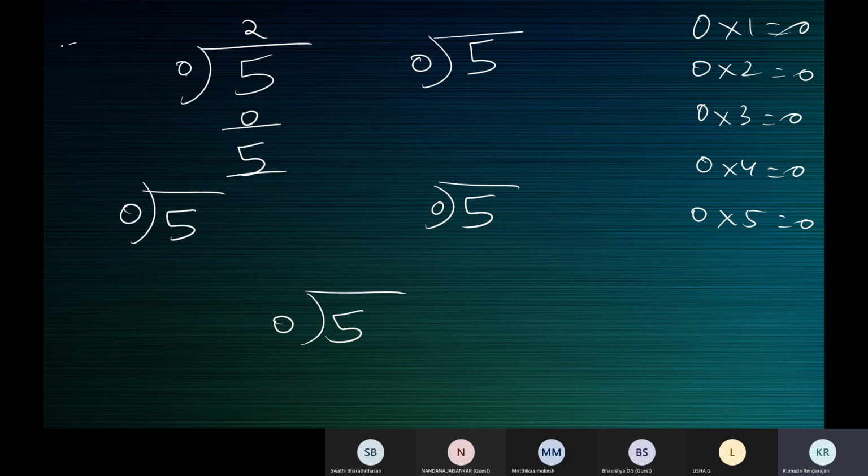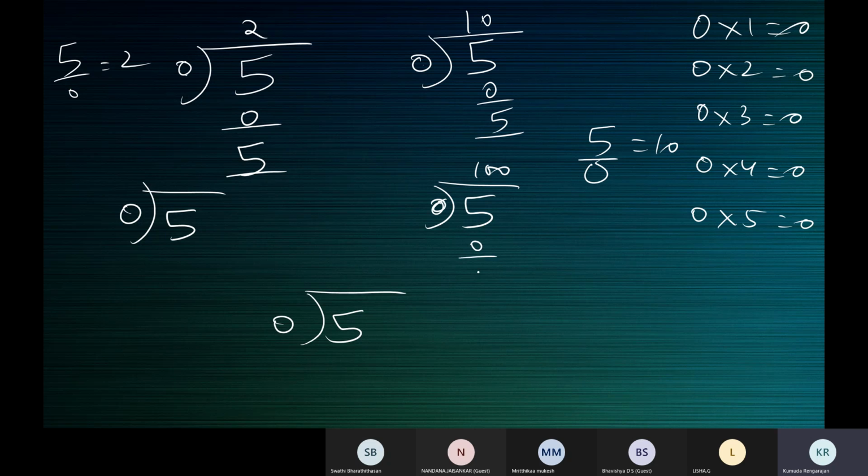So you will say 5 by 0 is 2. Another person will say, I did 0 tens are 0 and I got 5 as a remainder. So for that person 5 by 0 is 10. And another person will say 0 hundreds are 0, I did. So that means 5 by 0 is 100.